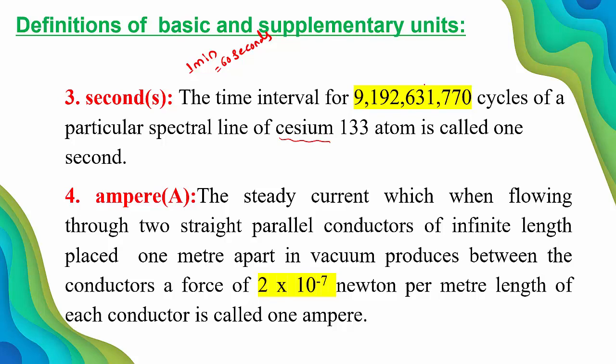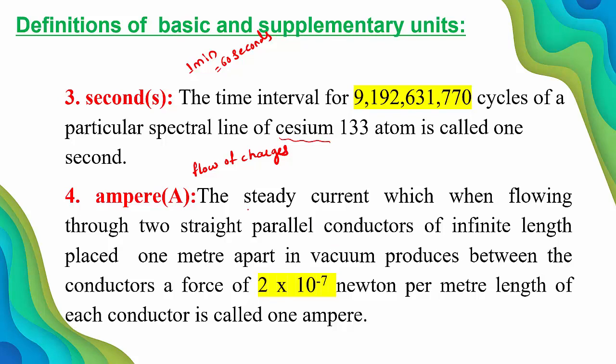Then come to the fourth definition, that is ampere. Ampere is the unit of current. What is electric current? Current means flow of charges. Flow of charges per unit time gives current. You already studied this in high school. So now, how to define ampere?